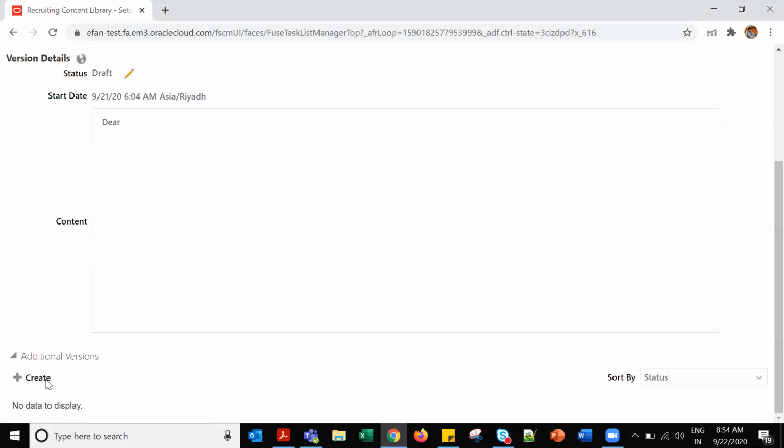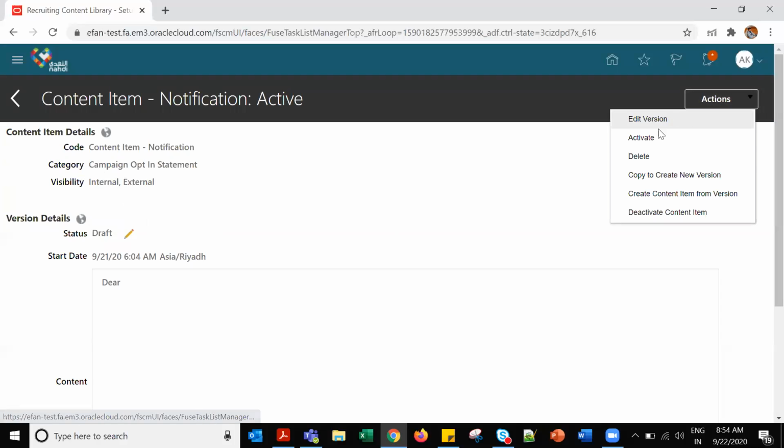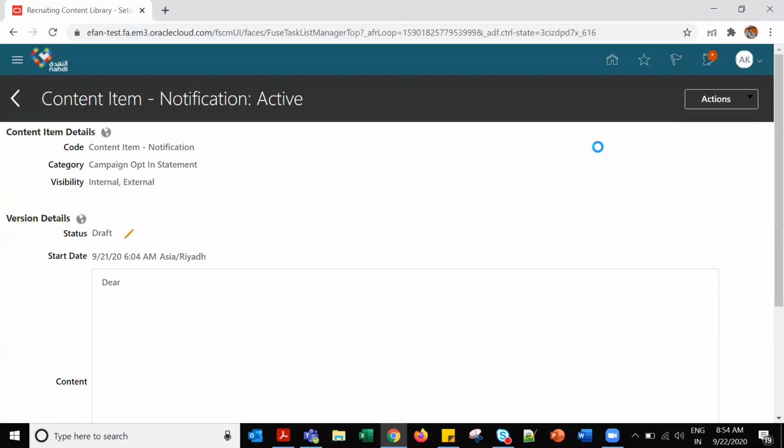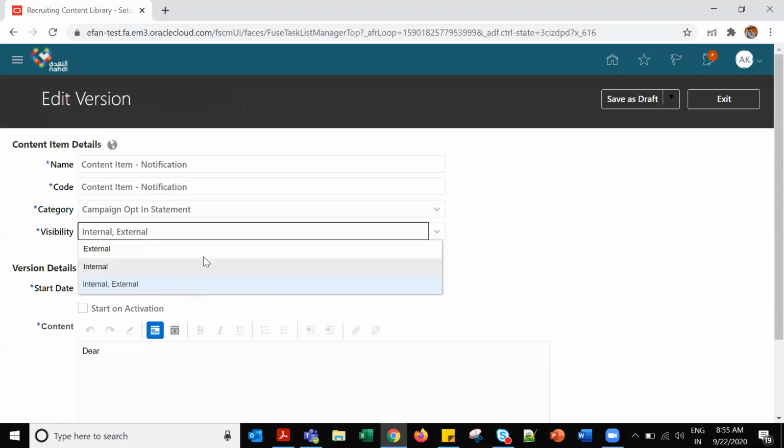An additional version you can create as per the need. Code is needed, category is needed, visibility is for internal candidate or external candidate. It can be designed here, and content can be added. It can be activated, deleted, copied to a new version, create content item from versions, deactivated. You can edit the existing one. If you want to make it only internal or only external, you can do it.